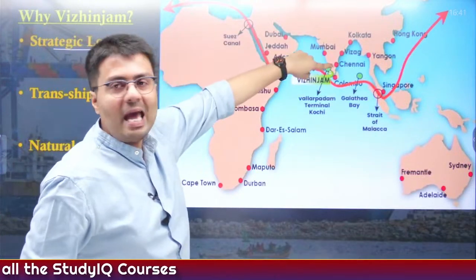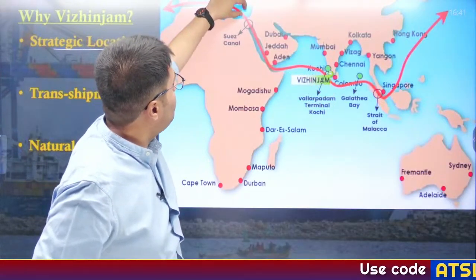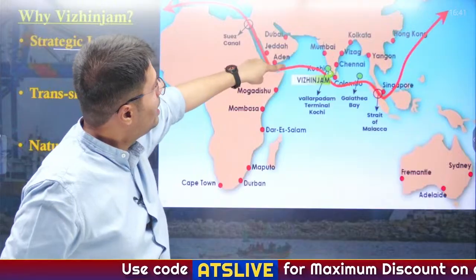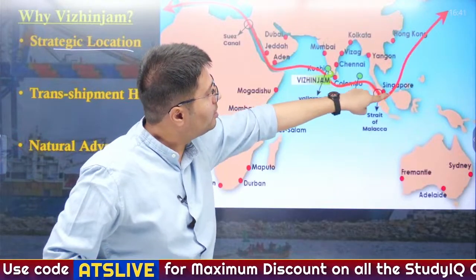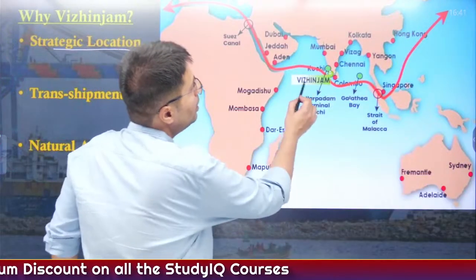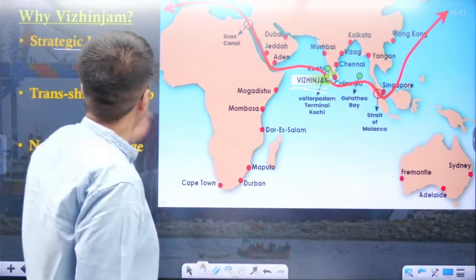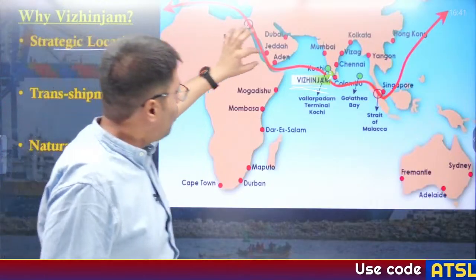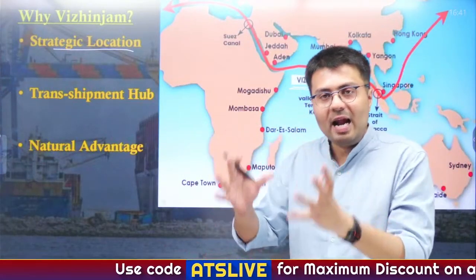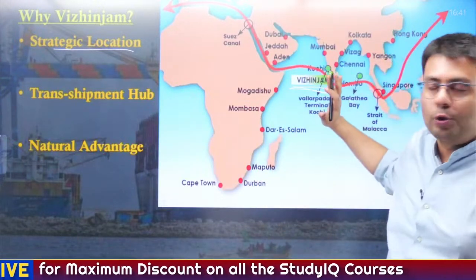Now, very near to Kerala region, basically 10 nautical miles in this region, you'll see there is a major shipping route which delivers cargo from European ports via Suez Canal and into the Southeast Asian countries like Singapore, Indonesia, etc. So, this major shipping port, the Vizhinjam port, is located quite near to this major shipping route. So, this is the strategic location of the Kerala coast, particularly Vizhinjam port, that has let the state government construct a big port here because it is very close to the global shipping route.